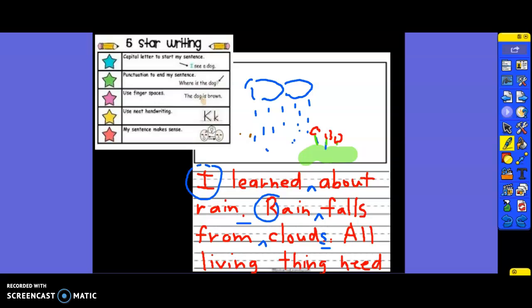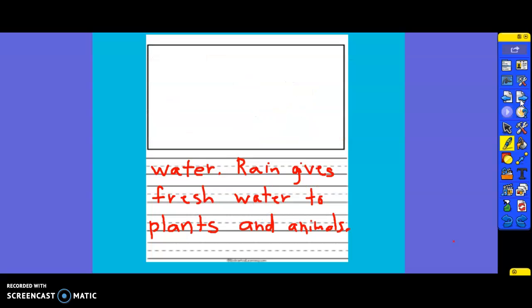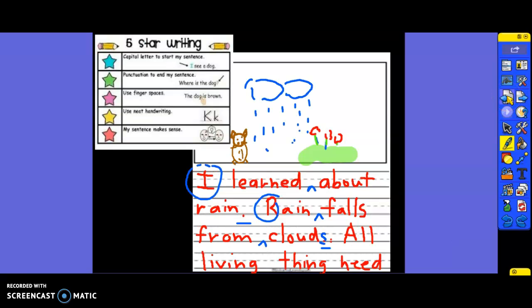I really want you to think about what you learned about today. And I want you to do some awesome writing. And I want you to really do a detailed picture that shows Miss Nakan all the things that you learned. And it's really hard to draw with this pen. I apologize. But think about all the details that should be in your picture when you draw that match your facts that you learned, all the details that you learned.